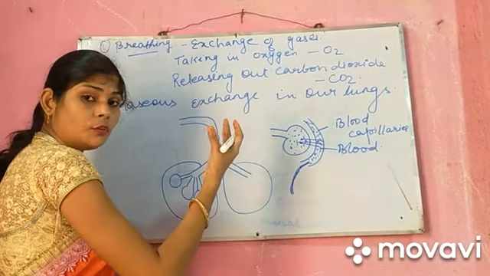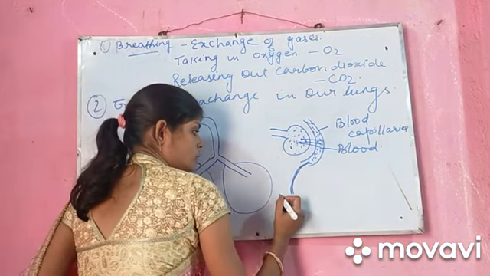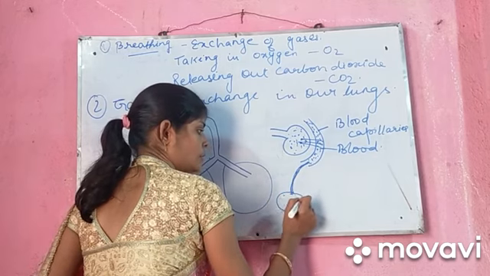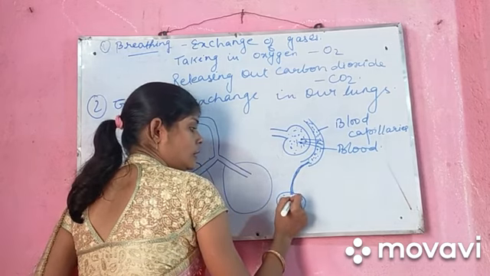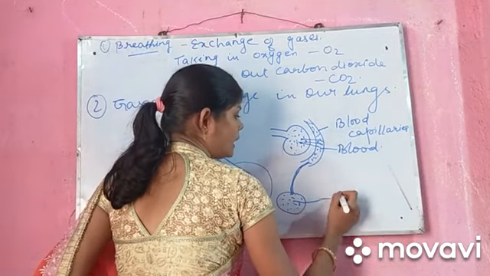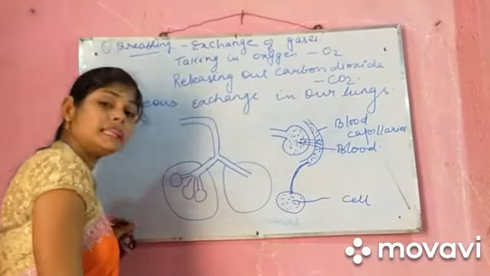From the blood it will go to our tissue level. In the tissue the oxygen will be absorbed, and from there it will go to the cells. In our body we have millions and millions of cells.